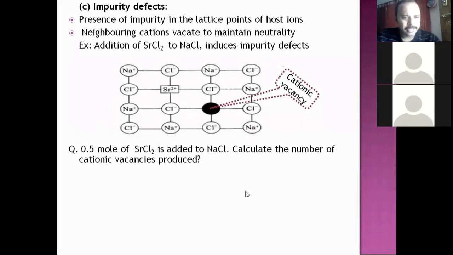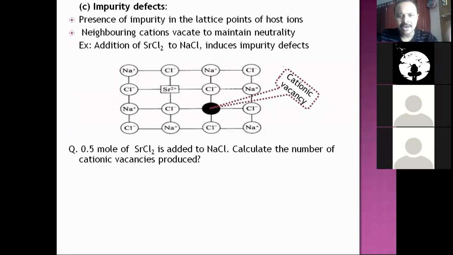The question goes like this. 0.5 mole of strontium chloride is added to sodium chloride. Calculate the number of cationic vacancies produced. Anybody? Half of Avogadro's number. Very nice. Half of Avogadro number. How much is this? 3.011 into 10 raised to 23 cationic vacancies will be created. That's all. Very good.